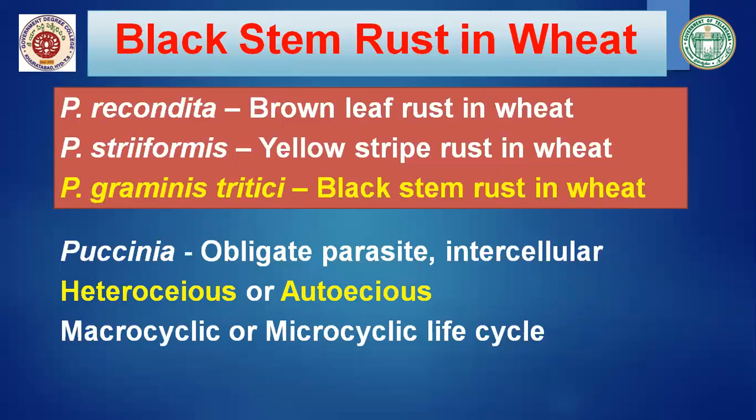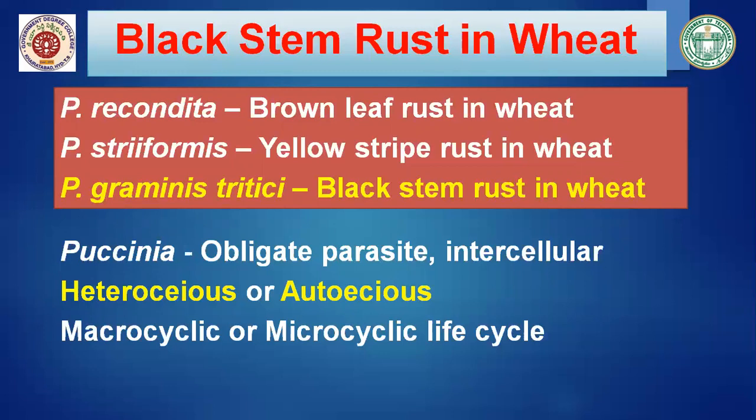Autoecious means the pathogen completes its life cycle on a single host. Next, Puccinia may have a macrocyclic or a microcyclic life cycle. Macrocyclic means Puccinia is polymorphic, and in its life cycle it produces 5 different spore stages.